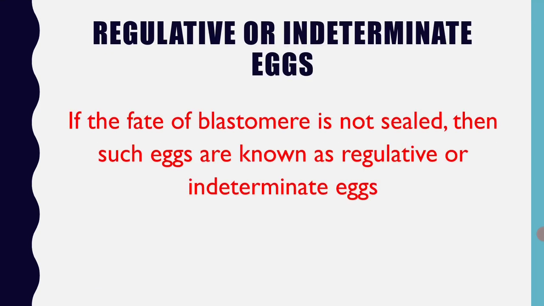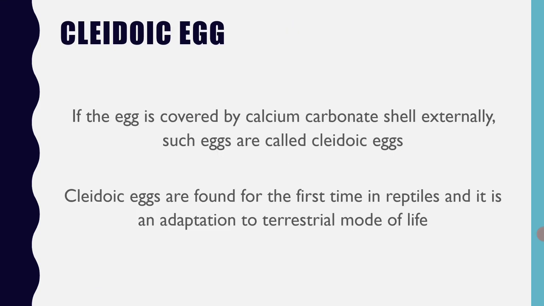And there is another category of egg called regulative or indeterminate eggs. If the fate of the blastomere is not sealed, then such eggs are known as regulative or indeterminate eggs. That means here every blastomere has a greater potential to generate any part of the body, any system. So such eggs are called regulative or indeterminate eggs.